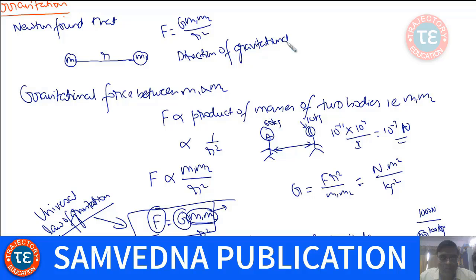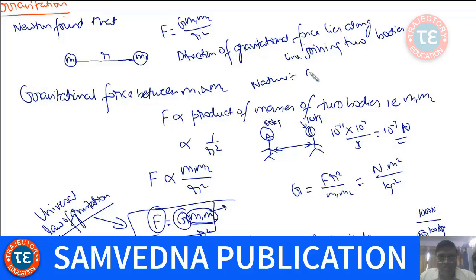The direction of the gravitational force lies along the line joining the two bodies. And the nature of the gravitational force between two bodies is only attractive, meaning m1 and m2 will be attracting each other with this force.